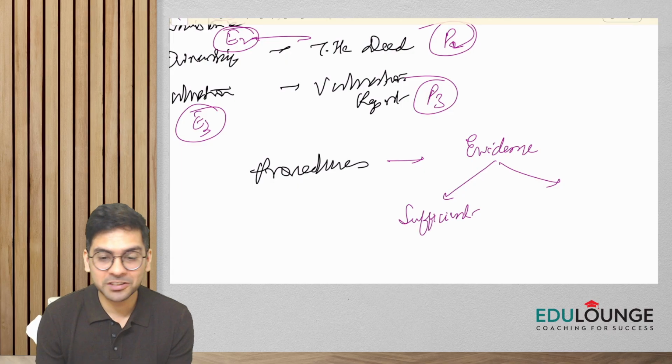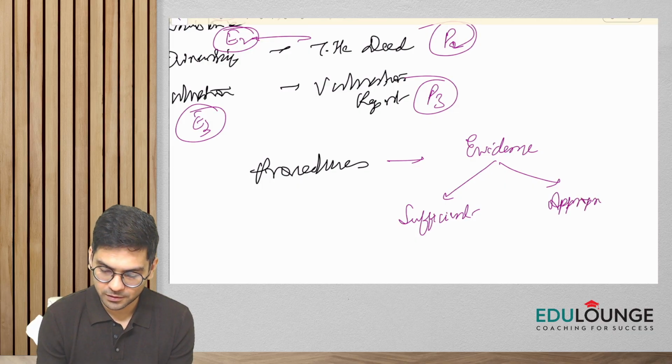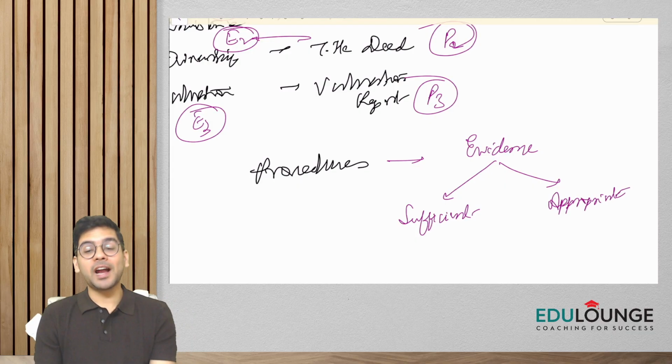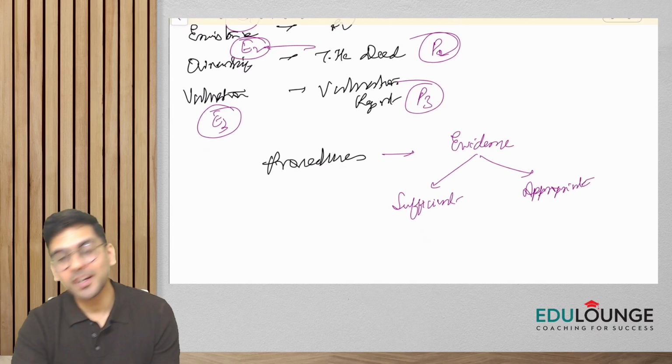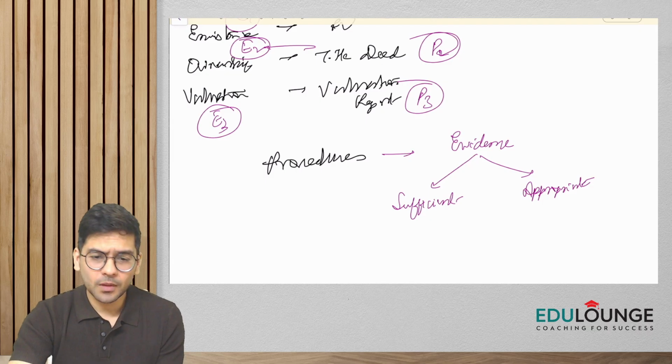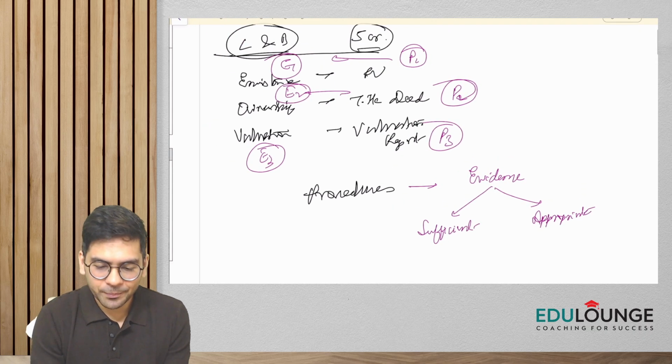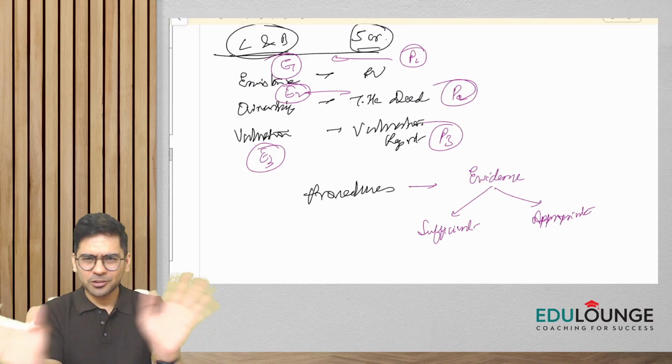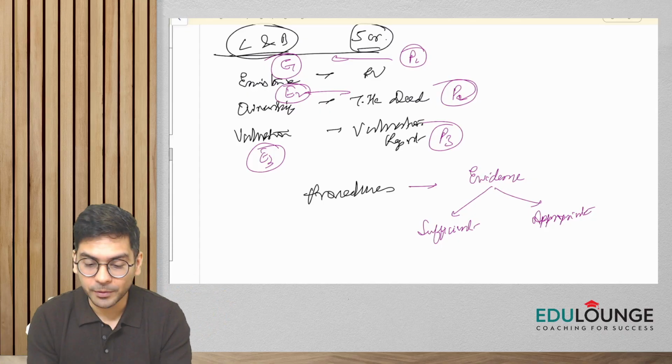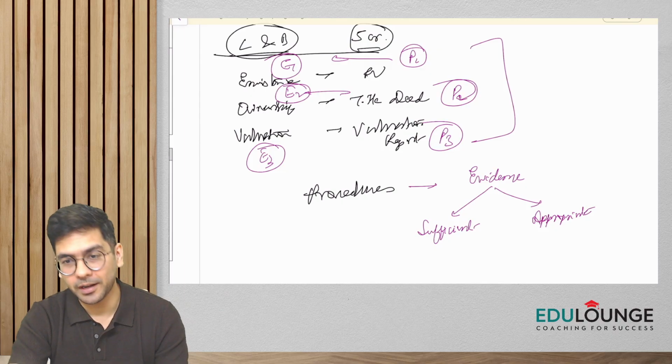Sufficient, and what is the other word? Yes, guys. Sufficient and appropriate audit evidence. You have to obtain sufficient and appropriate audit evidence. Now, when I say sufficient and appropriate, let's just quickly understand these two words. What does it mean? Here, how many evidences have I obtained, guys?